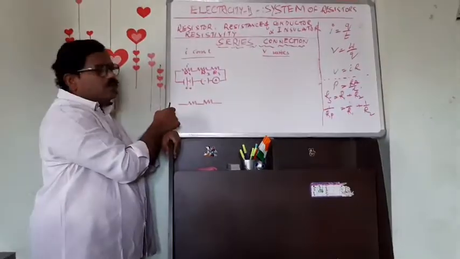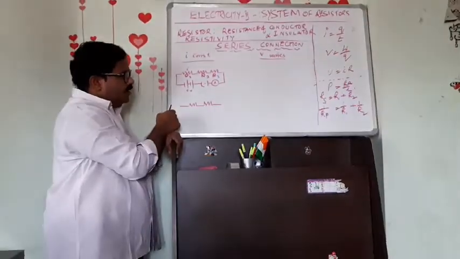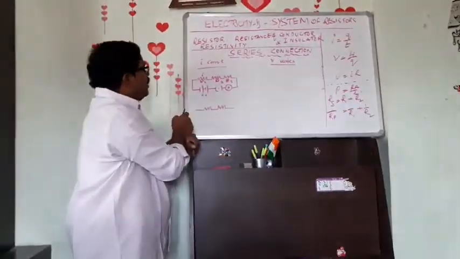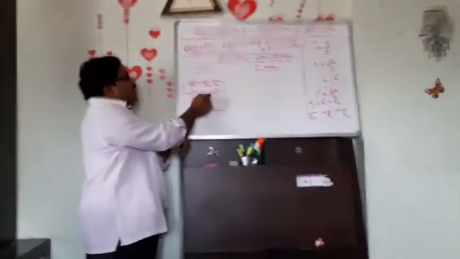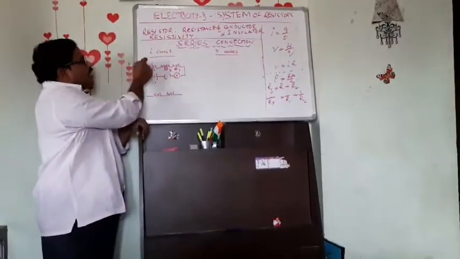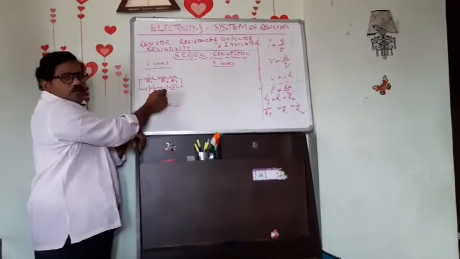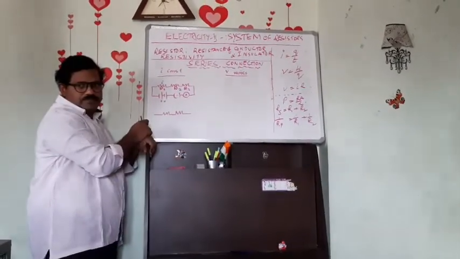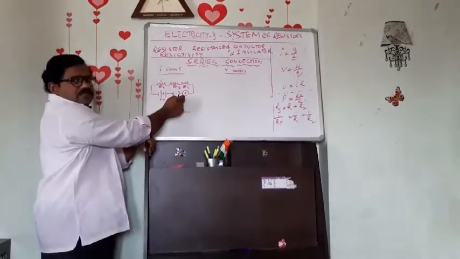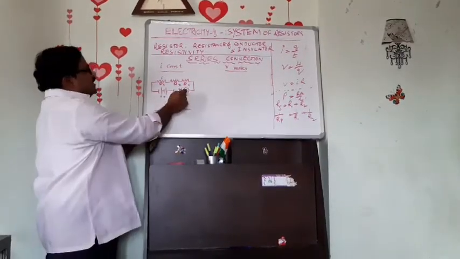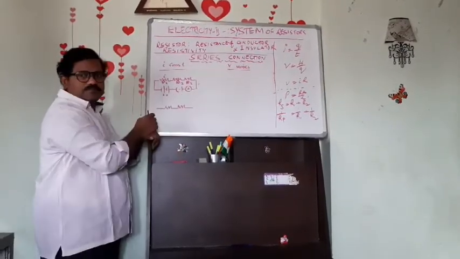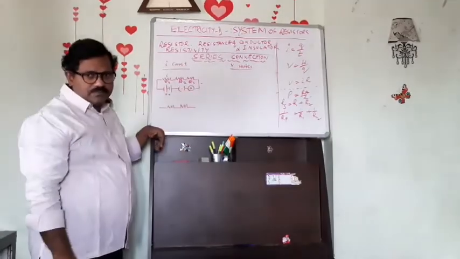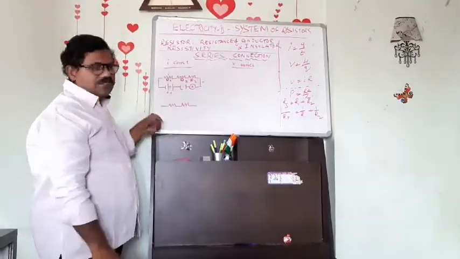So here we have an observation. We allow the current to flow through the circuit, close the circuit and note down the reading of the ammeter. In the next case, case 2, the ammeter is connected here and we note the current in the circuit.